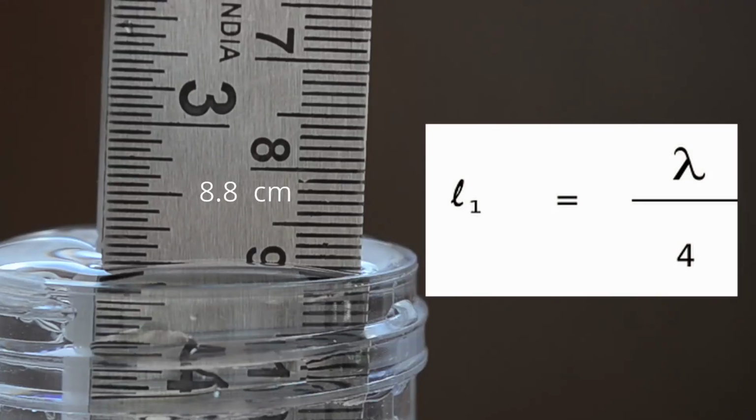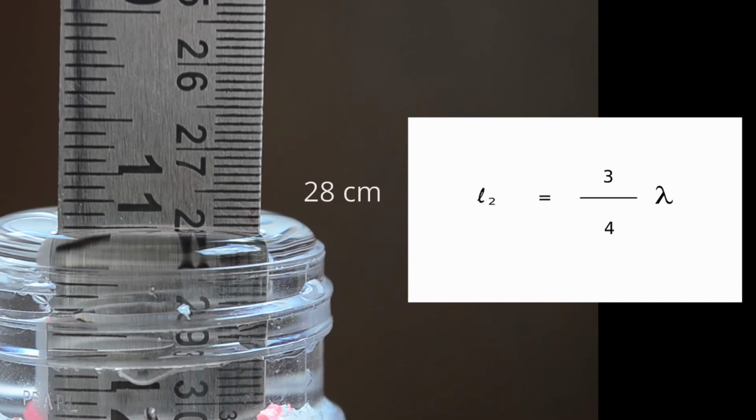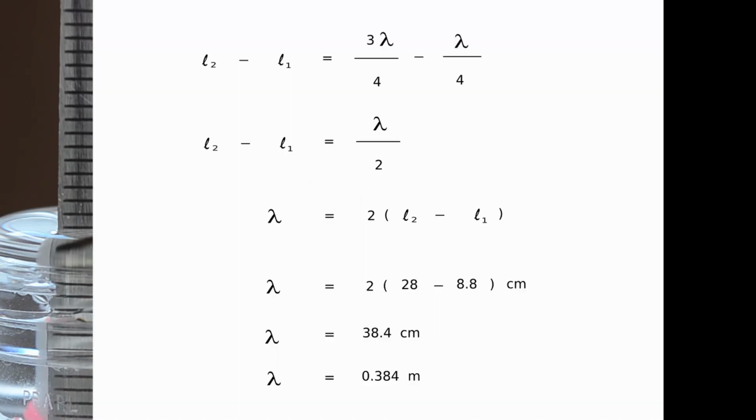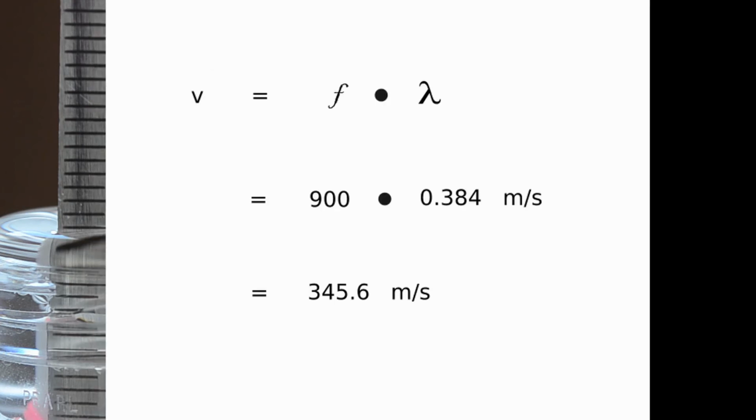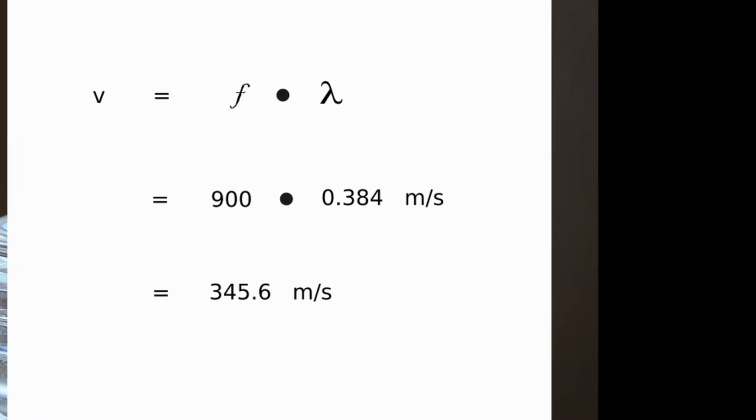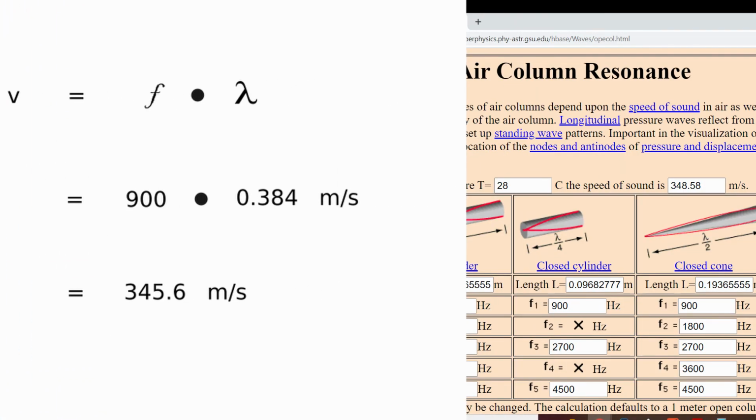We can combine these two equations to get rid of the end correction. As per the formula, we can calculate the speed of sound at 345.6 meters per second, which is very close to the actual speed of sound at this temperature.